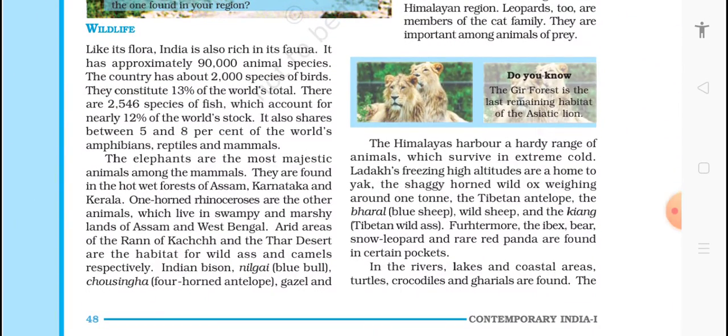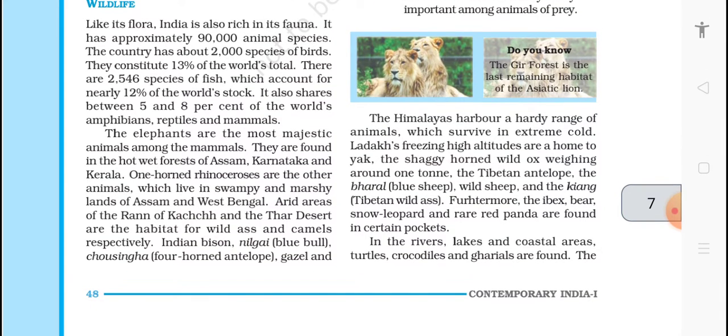Now we'll talk about the wildlife of our country. Like the flora, India is also rich in fauna, that is, in species of animals. It has approximately 90,000 animal species. The country has about 2,000 species of birds. They constitute 13% of the world total. There are 2,546 species of fish, which account for nearly 12% of the world stock. It also shares between 5 and 8% of the world's amphibians, reptiles and mammals.